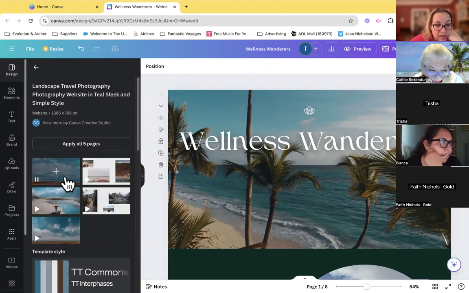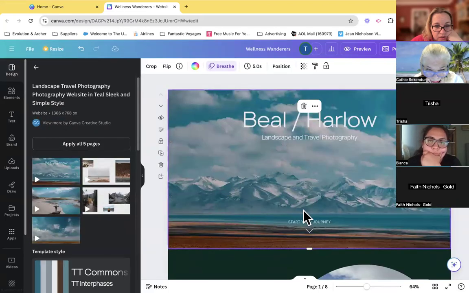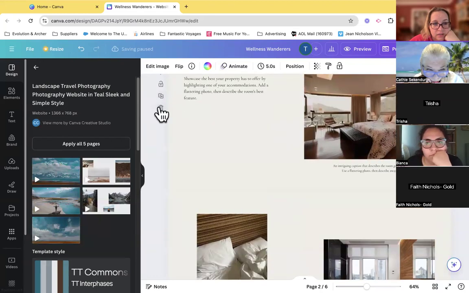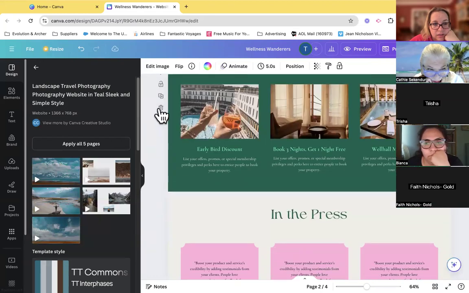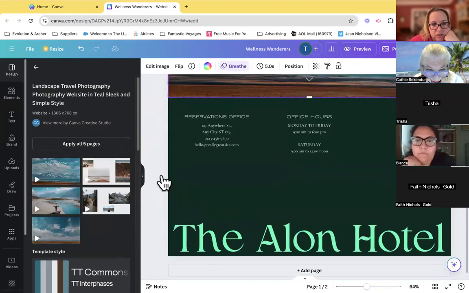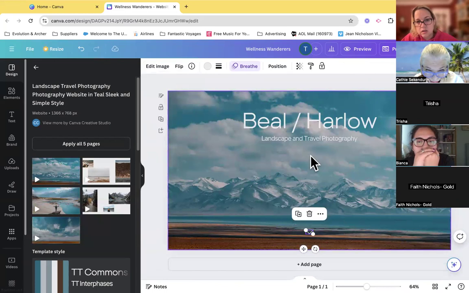But what I can do is I could add just the first page. And now maybe I'm getting away from that, because I want to show you how you can do multiple pages that are linked to each other. Because maybe you want people to have to click on something, right? So whatever we want to call it,